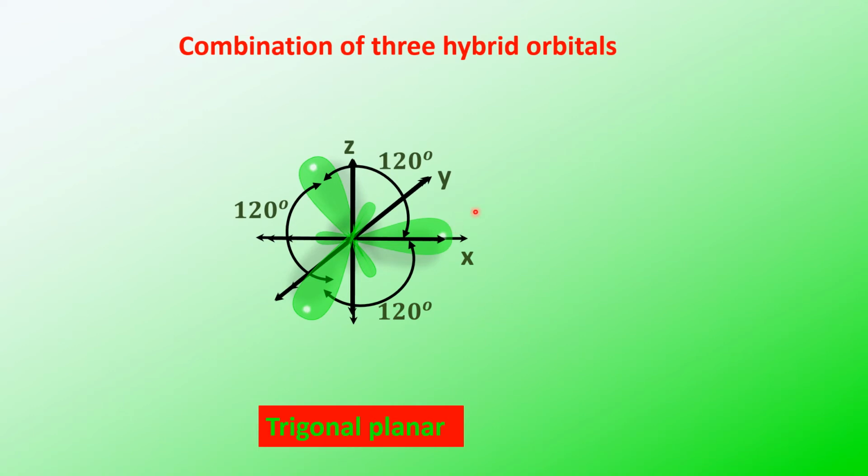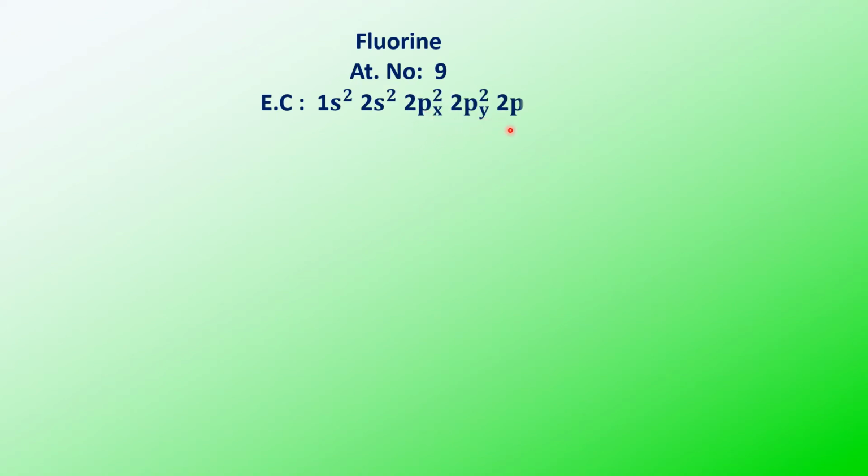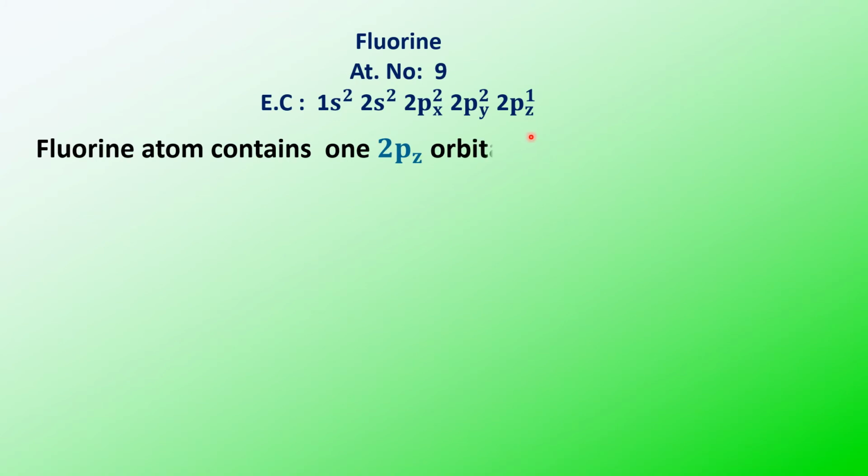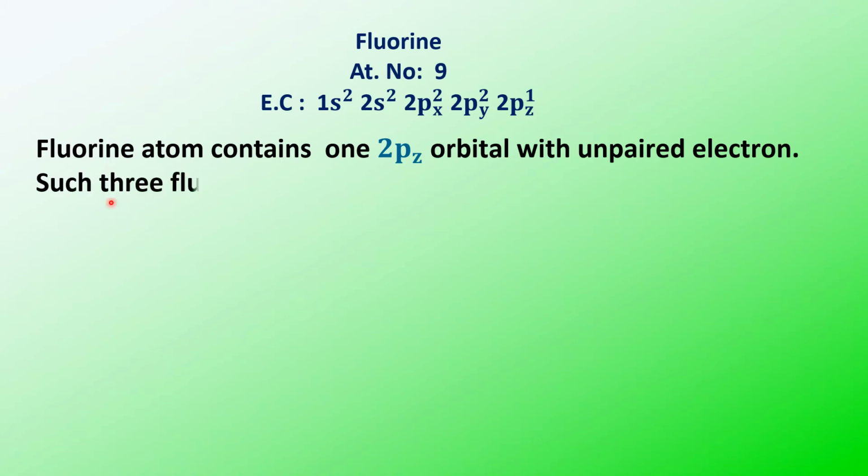Okay, now we'll see the fluorine. Fluorine has the atomic number 9 and its configuration is 1s2, 2s2, 2p5. That is 2px2, 2py2 and 2pz1. So that means it is having one electron in the pz orbital. So fluorine, which contains one electron in the pz orbital, will overlap with the 3 sp2 hybrid orbitals.